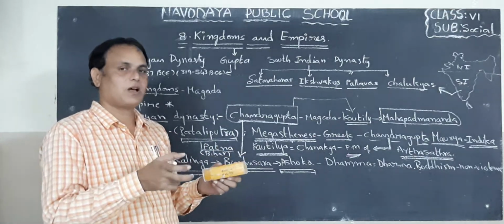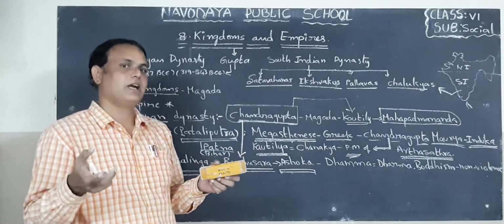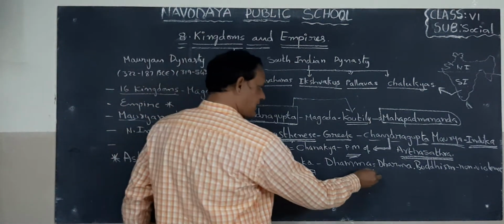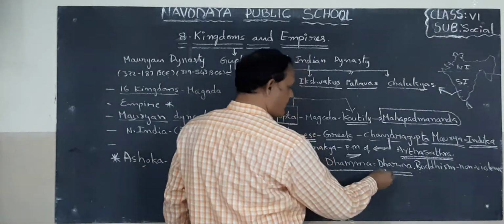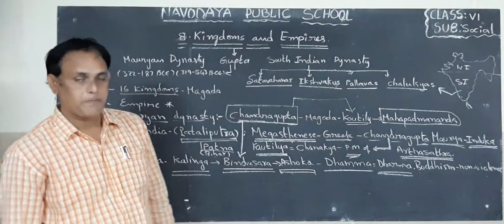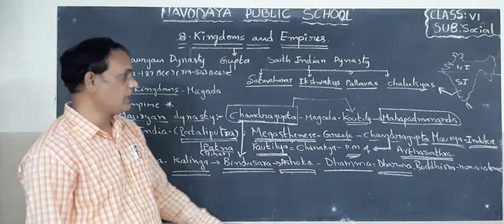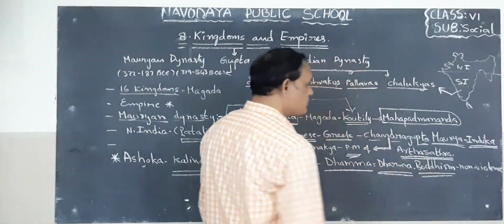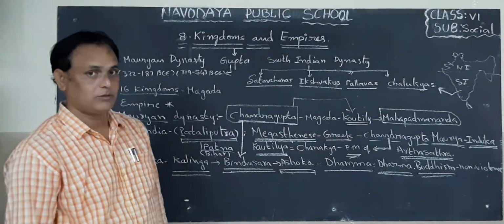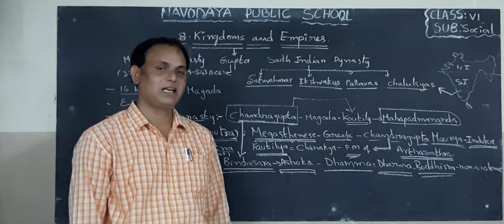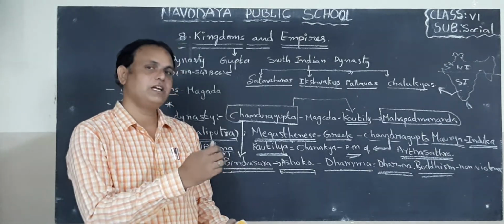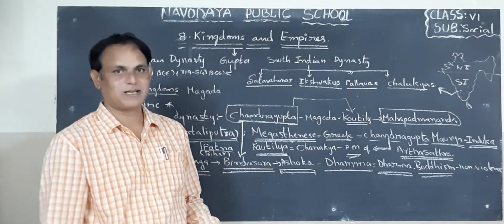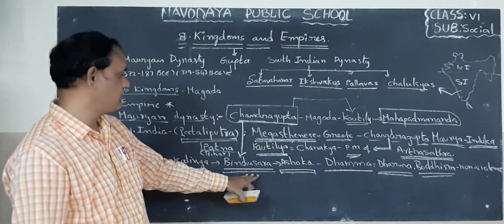Not only himself but also his son and his grandson. That's why he wanted to follow Dhamma. Dhamma means dharma. So dharma is the real one. Next, he followed Buddhism, children. What did he learn from Buddhism? Non-violence. Non-violence means not to hurt any man, any animal, or any creature in the world, children. That is why he got fame, children.